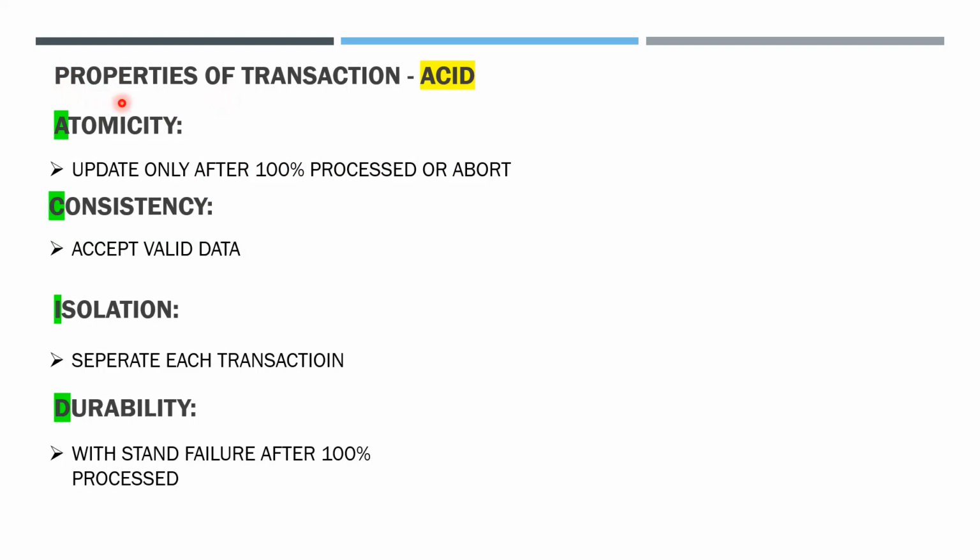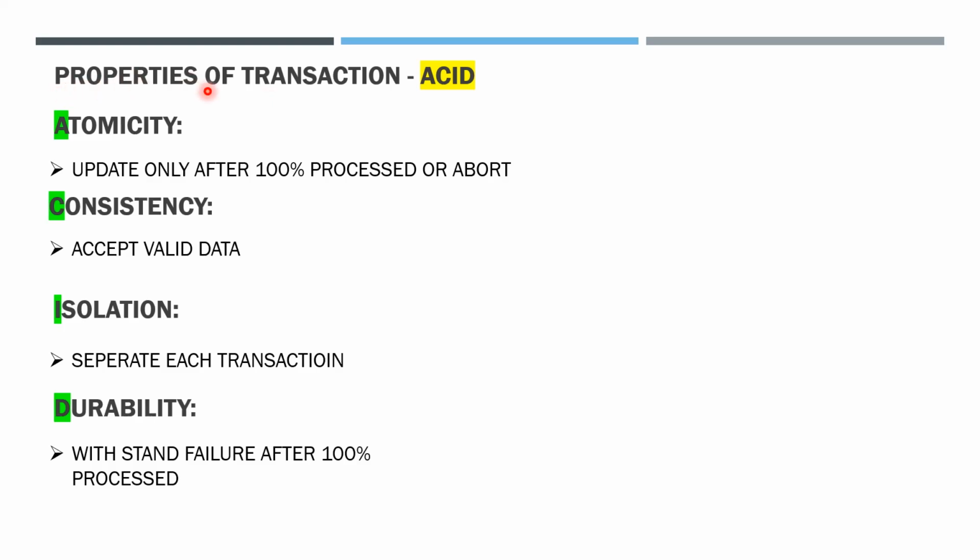Previously, we went through what is meant by a transaction. A transaction is a unit of work, and it performs a group of tasks from top to bottom. When the transaction is initiated, the group of tasks is executed. After the completion of all the tasks, the transaction is completed. Transaction is successful.